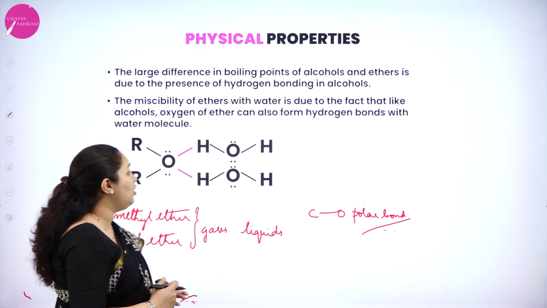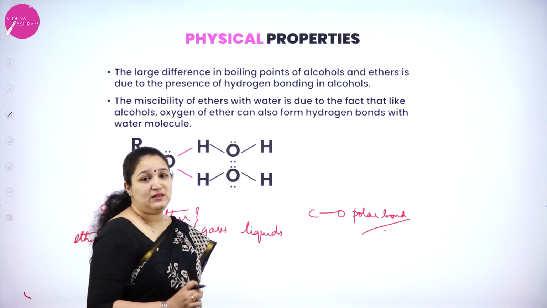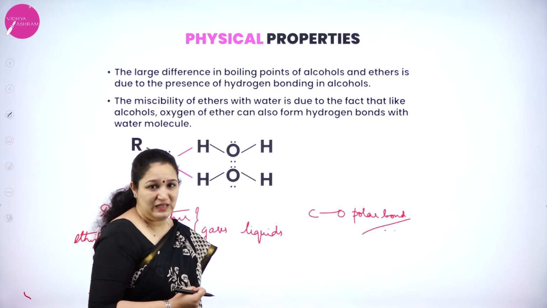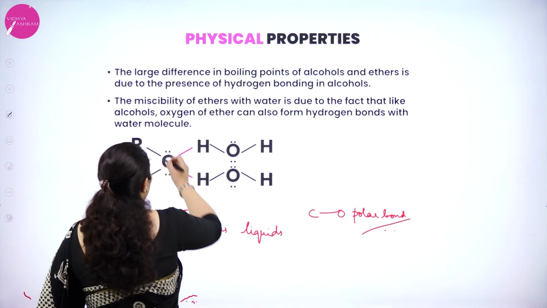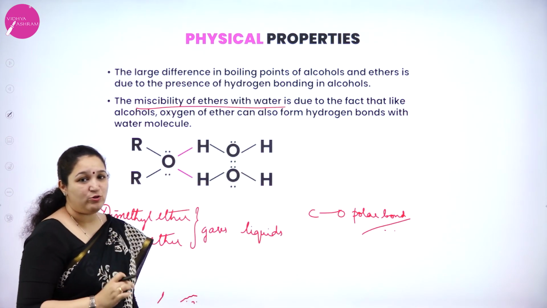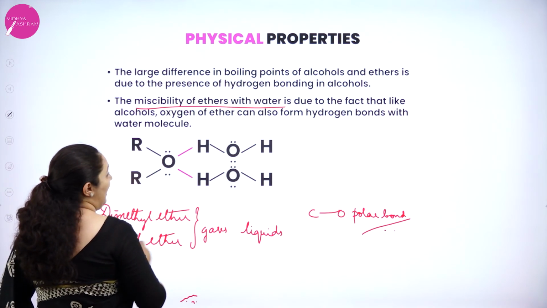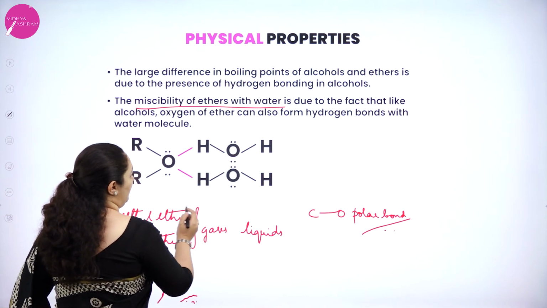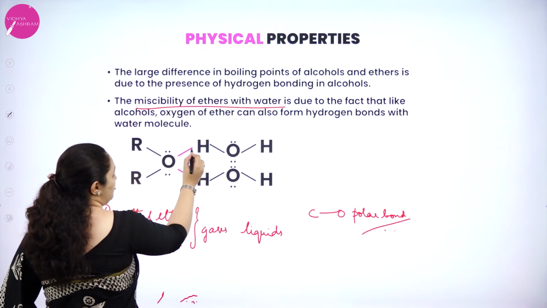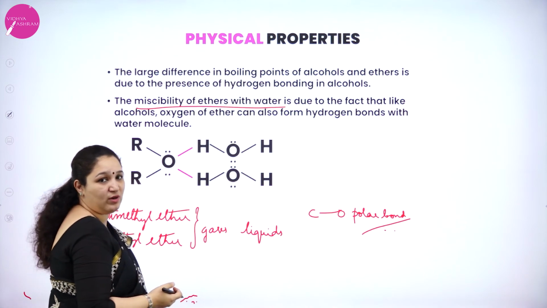Not only that, lower members of ethers are miscible with water, as they can form hydrogen bonding like this. You can see ROR and H2O, the water molecule you have. Between the oxygen and the hydrogen there is a hydrogen bond, and with one more water molecule, one more hydrogen bond can be formed.